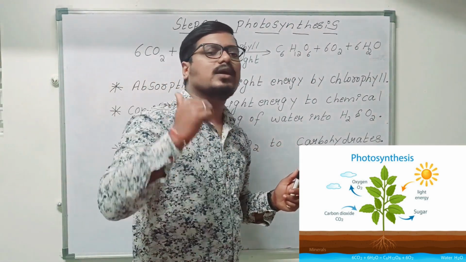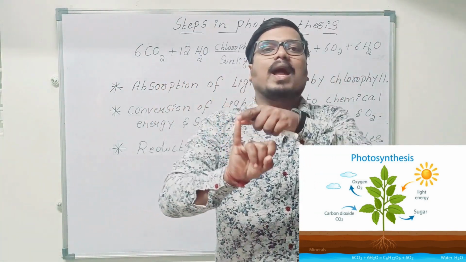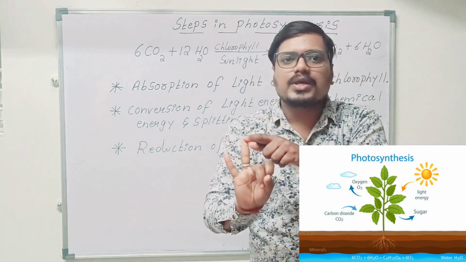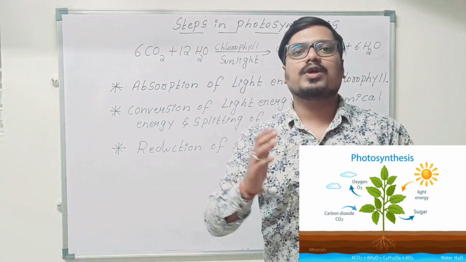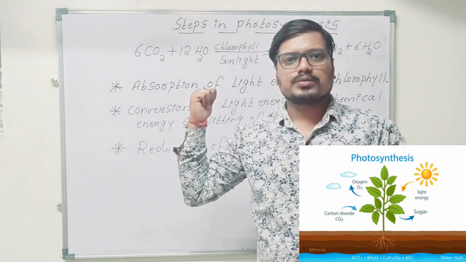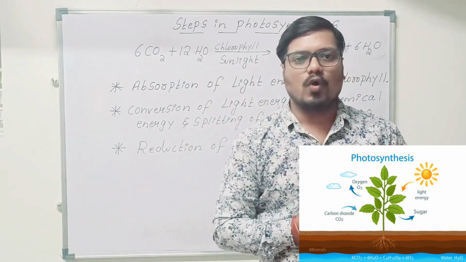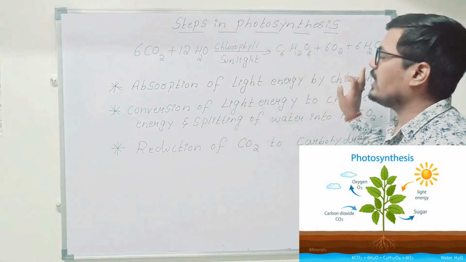Without memorizing, you can learn this equation. So just recall it again. The plant requires carbon dioxide and water in the presence of chlorophyll and sunlight. What is it going to give after 3-4 months? Glucose, and for our breathing purpose, oxygen and the water. Got it? This is what the equation tells.